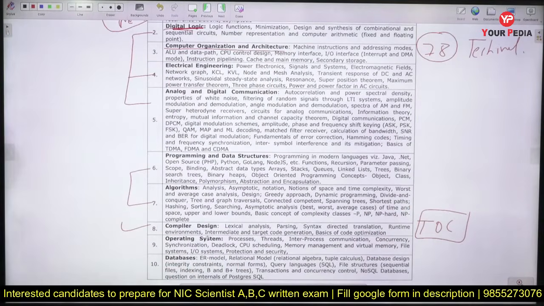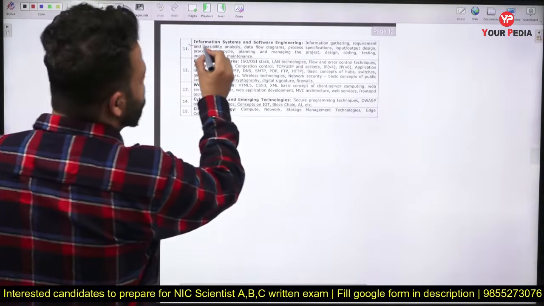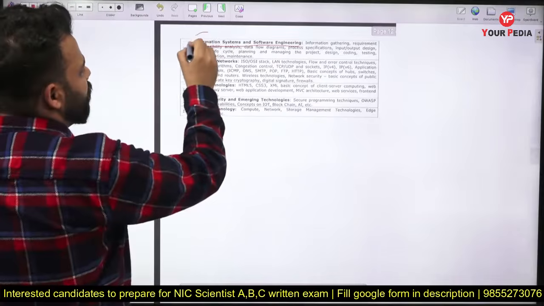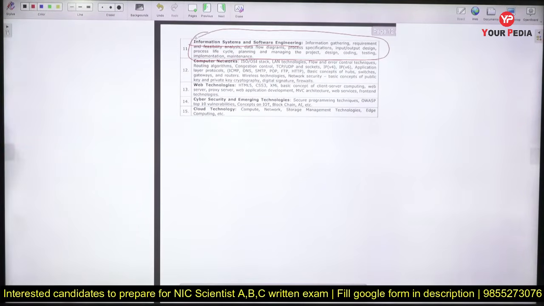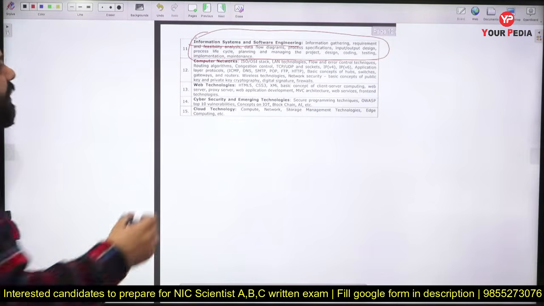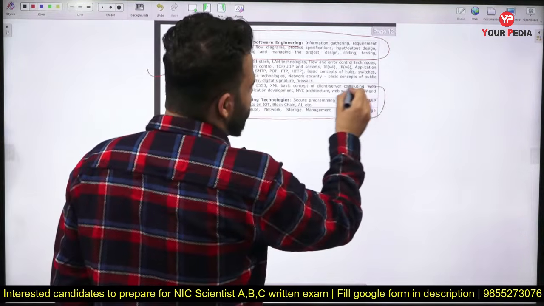After that, operating system and database are our next topics. Now next is information systems and software engineering. So it is a theoretical part. Software engineering will have some theoretical questions. After that, computer networks, web technology, cyber security, and cloud technology.